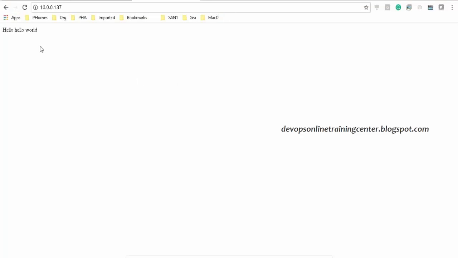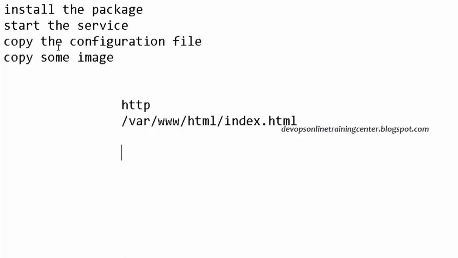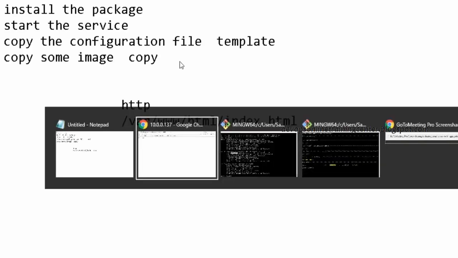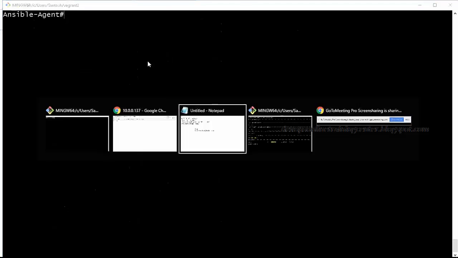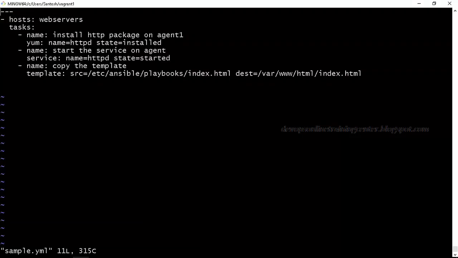Now let us say I want to display an image on my website. This is like on all 100 machines I want to display the image. Here we used something called the template module, but now we need to use something called the copy module, right? So what is copy? Let us go to the same playbook, sample.yaml. Template is for copying text files. Now we need to copy a non-text file, like an image, right? So to copy the image, the module name is copy.